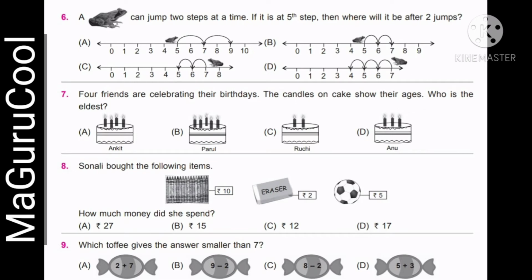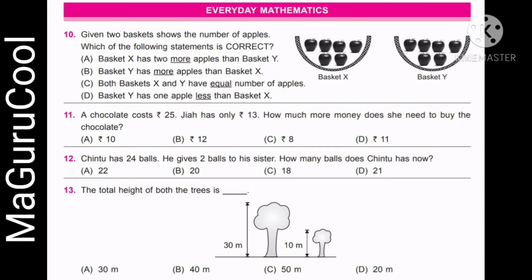The ninth question is a tricky question. The question says which toffee gives the answer smaller than 7. So when they do the simple addition or subtraction, the answer should be smaller than 7. So remember, this question is not very easy. It's a tricky question, and the child needs to concentrate and also keep in mind or write down the answers one below the other under the toffees.